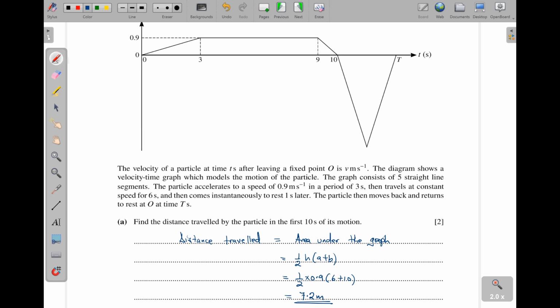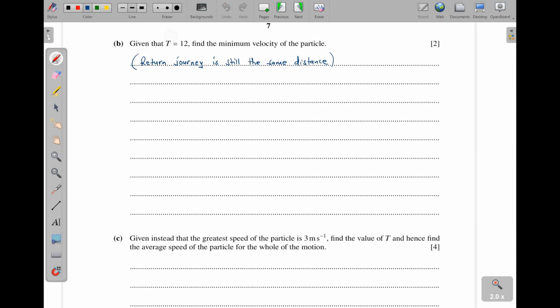Now, here the base is t minus 10, and we are looking for the v. Now let's go back. That is a triangle, so a half BH will be equal to that 7.2. So it's a half, the base is going to be 12 minus 10, since t is 12, you get a 2. So we shall put here 2, and then the height is the velocity we are looking for. So this is 7.2. Automatically, this one is going to cancel that, and then our velocity is going to be equal to the 7.2.